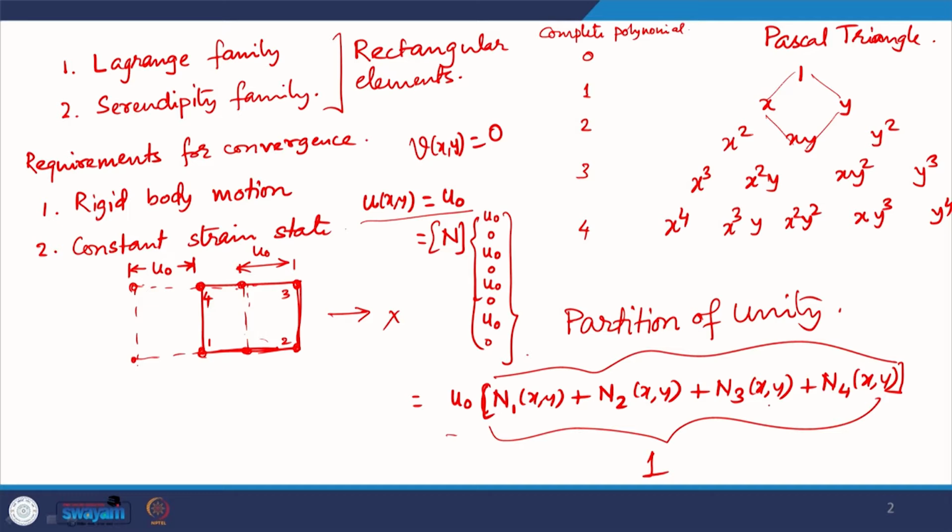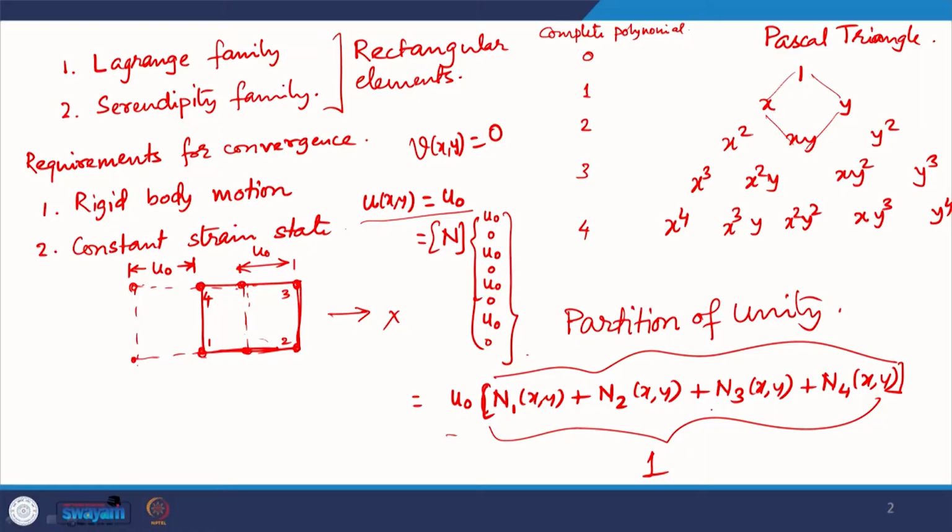Hello friends. So, we were discussing the rectangular family of elements, and we discussed how the interpolation functions have to satisfy the partition of unity concept to be able to represent the rigid body modes. So, the sum being unity is essential, and this requirement holds equally well for the triangular elements as well. All the finite elements used for solid mechanics problems need to satisfy it, and also for other constant values of the primary variable.